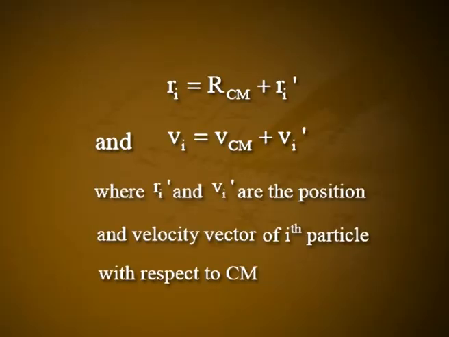The coordinate system at reference point O is an inertial system. Let the position vector of Cm, that is center of mass of the system at any instant, be Rcm with respect to O. Then we can write Ri is equal to Rcm plus Ri dash and Vi is equal to Vcm plus Vi dash, where Ri dash and Vi dash are the position and velocity vector of the ith particle with respect to center of mass Cm.